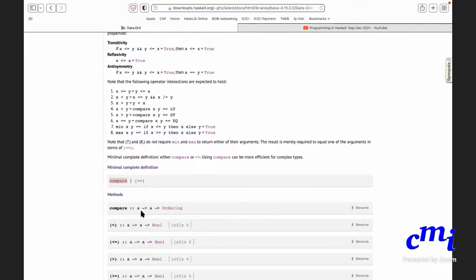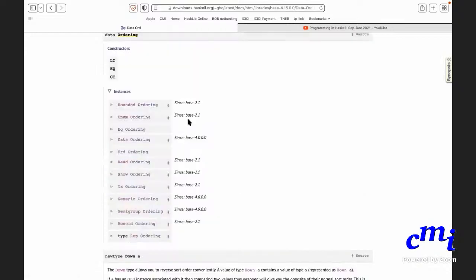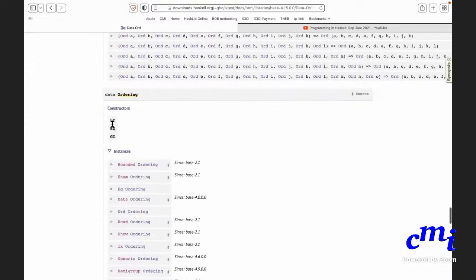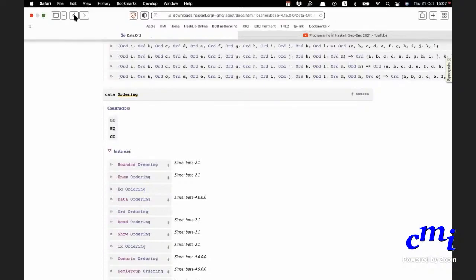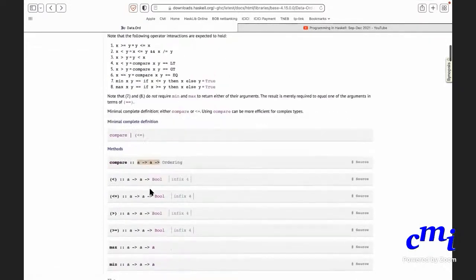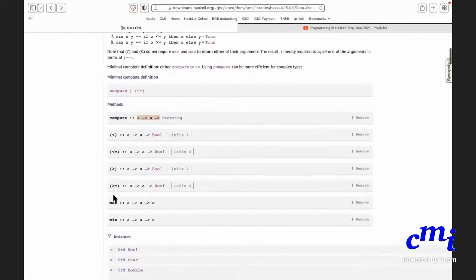And compare will actually take 2 elements of type A and return something called ordering. That's a type. That type has only 3 values: LT, EQ, and GT. Tells you whether less than holds or EQ holds or greater than holds. Okay? Let's not bother about it right now. The point is this, that you have all these things and you have min and max as well. Okay.